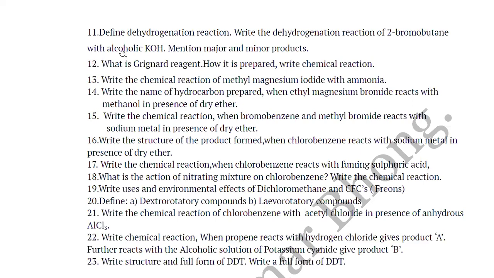2-bromobutane with alcoholic KOH. Actually, this should be dehydrohalogenation. By mistake, I have written dehydrogenation only. It should be dehydrohalogenation with alcoholic KOH. Always we have to remember here that alcoholic KOH is used for the elimination reaction and aqueous KOH is used for the substitution reaction. Mention the major and minor products. These we will identify according to the Saytzeff's rule, major and minor.